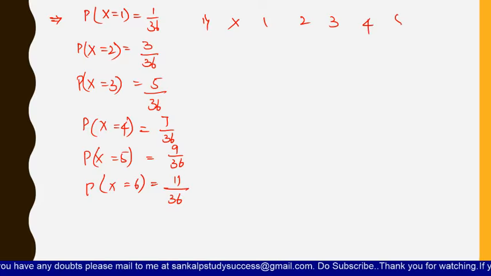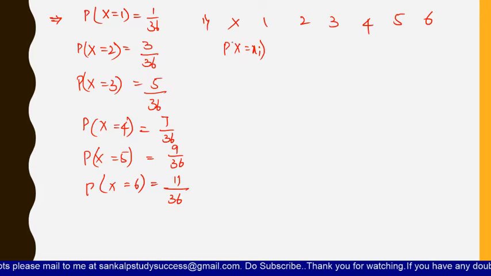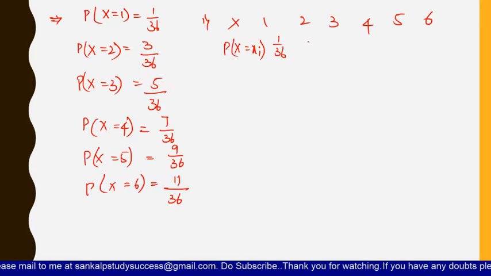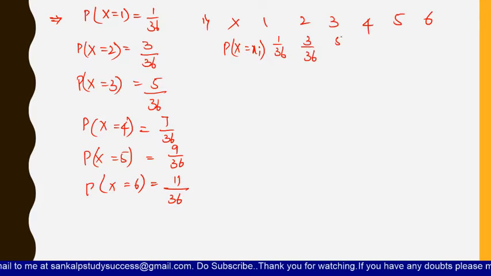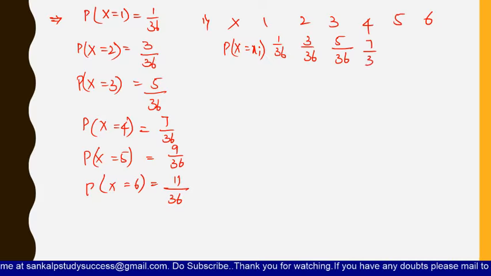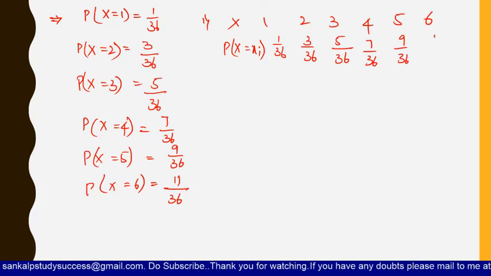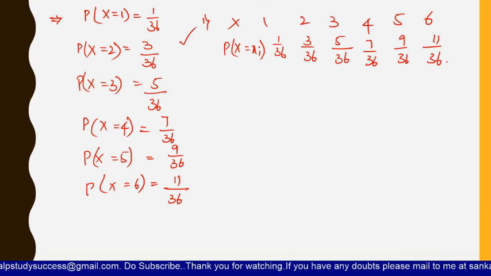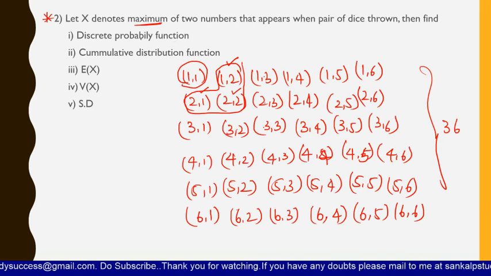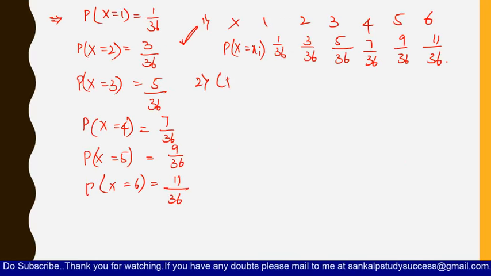So x takes the values 1, 2, 3, 4, 5 and 6, these are the maximum numbers which appear on the dice, and here is the probability of each number. That is 1 by 36, 3 by 36, 5 by 36, 7 by 36, 9 by 36 and 11 by 36. So this is the probability distribution table, the discrete probability function. In the same way, we also have to find the cumulative distribution function.